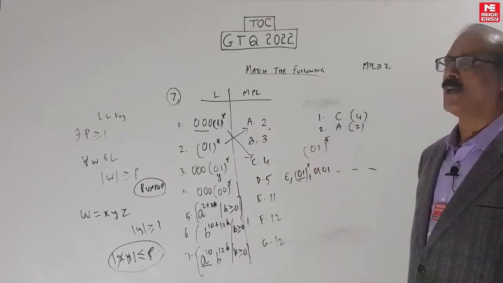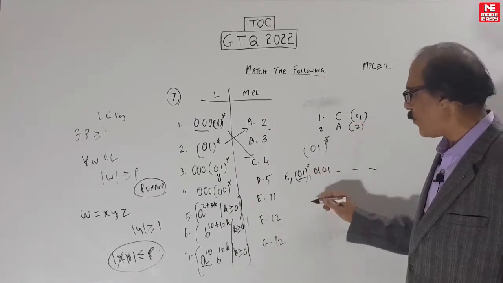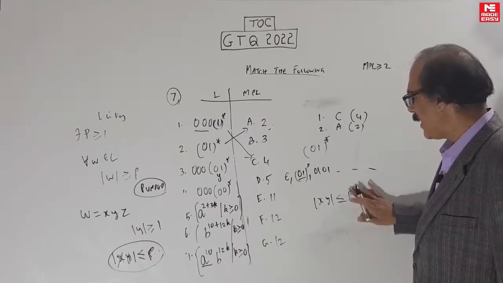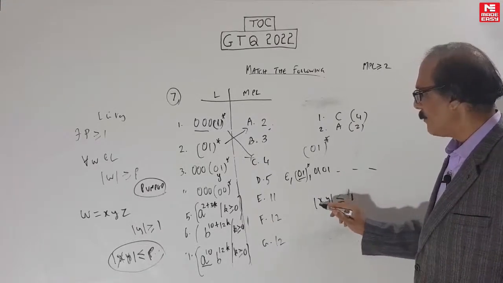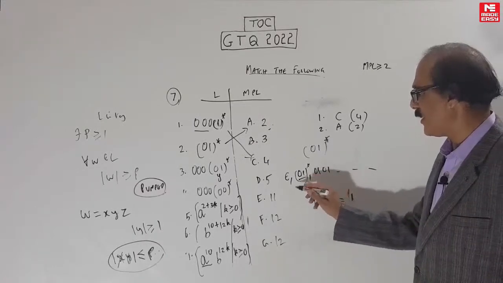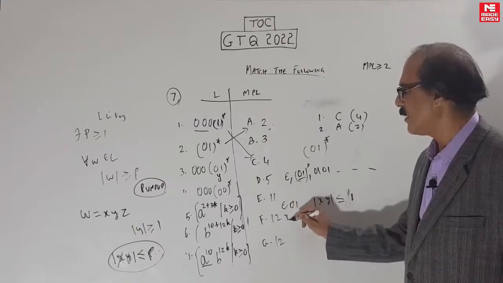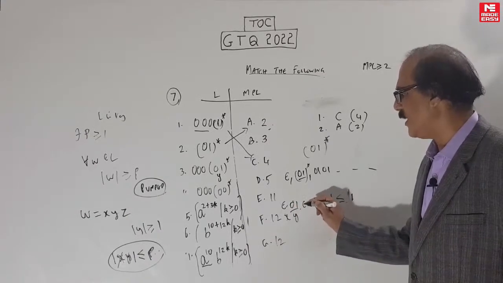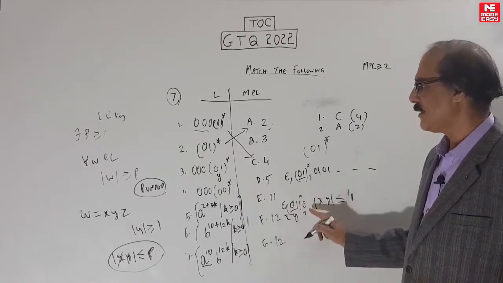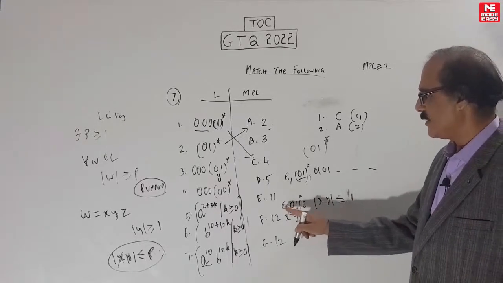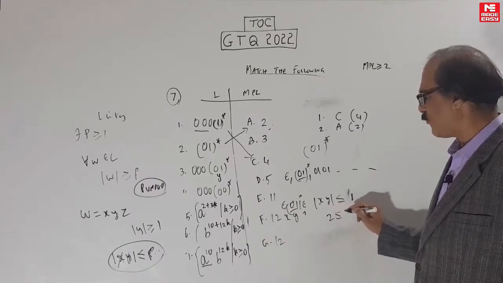But there is a problem here. This violates this condition, because if you take it as 1, then you have to show that XY is less than or equal to P. And you are taking the pumping length as 1, but this is 2. In this case, what will you take? If you take 0, 1, you can take X as null, Y as 0, 1 and Z as null and pump this. Yes, you can. But now it will violate this condition because the XY total length is 2: 0 length plus 2 length. 2, this is false.